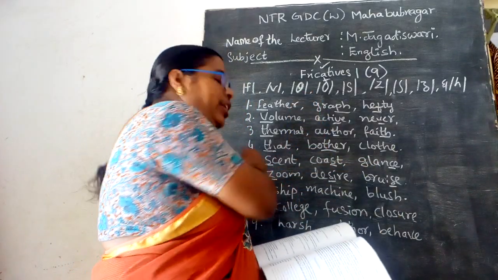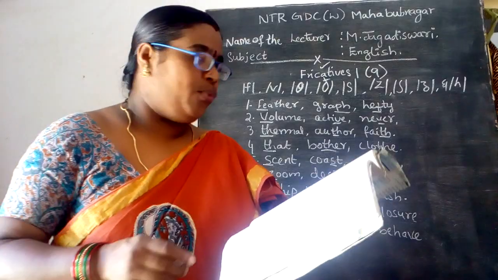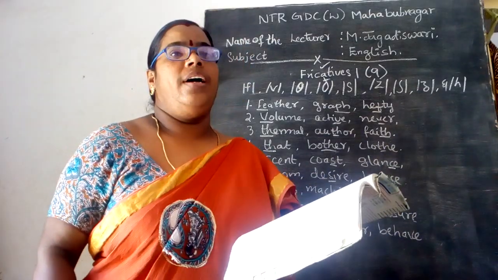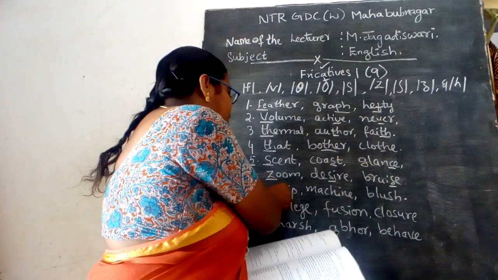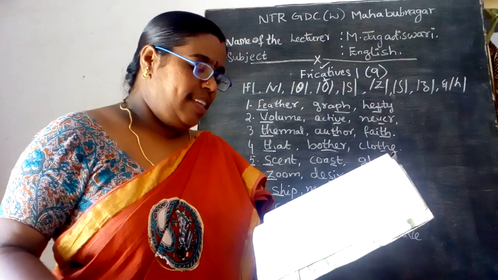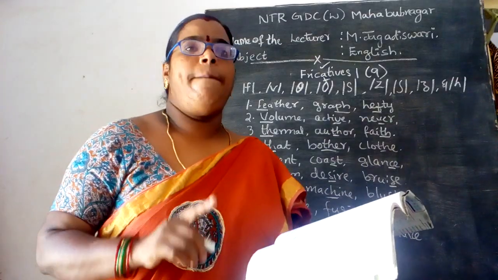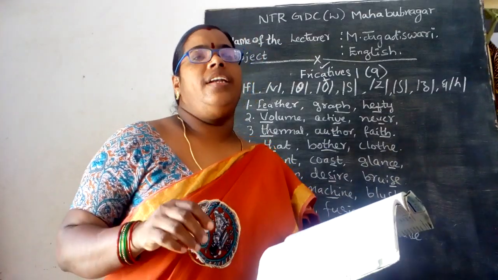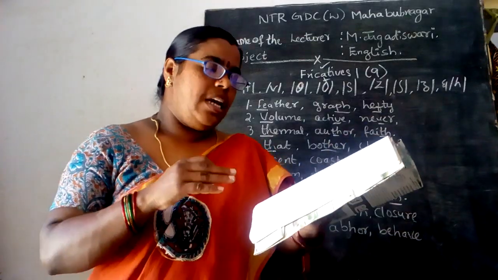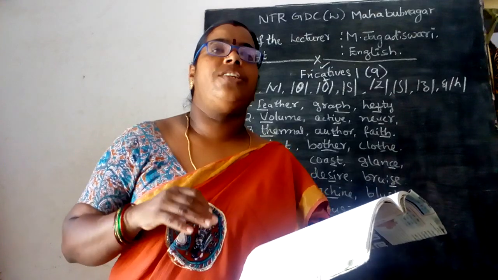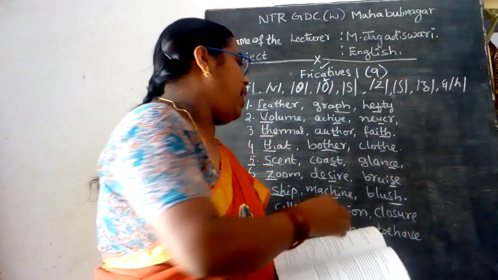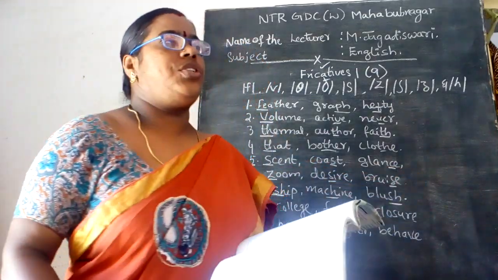Then when you come to the seventh sound, ship, S-H-I-P, that is ship. The SH sound is going to come. That is ship. Machine, not machine with a K sound; you should call it machine, M-A-C-H-I-N-E. And blush, the SH sound, B-L-U-S-H.